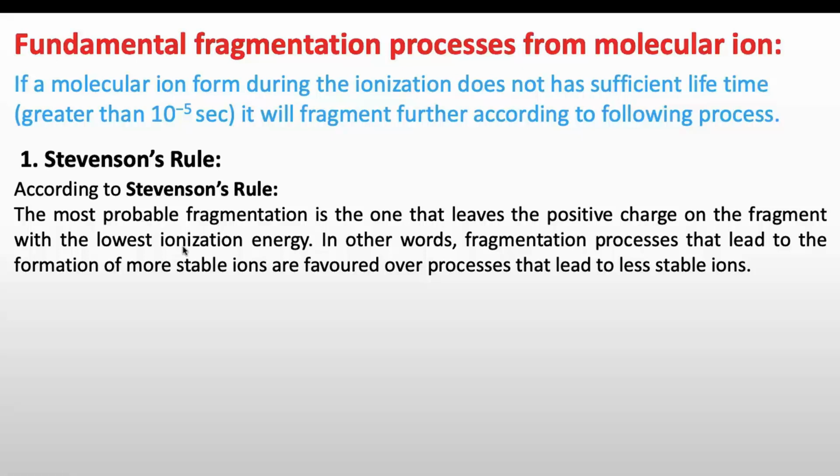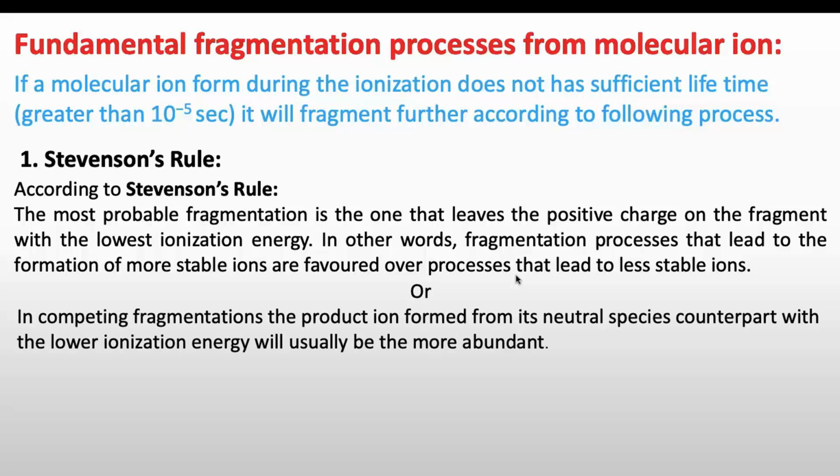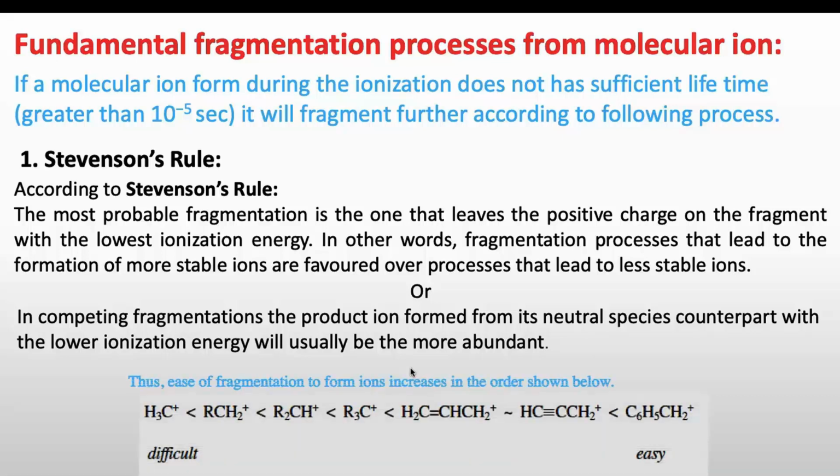In other words, fragmentation processes that lead to the formation of more stable ions are favored over processes that lead to less stable ions. Another definition of the Stevenson rule is that, in competing fragmentations, the product ion formed from the neutral species counterpart with the lower ionization energy will usually be the more abundant. So this is the increasing order.